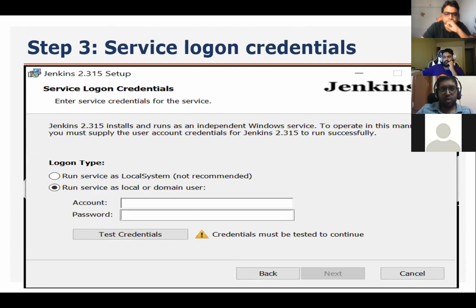Here, logon type, I mean, you can run as a service at local system, and here you can give any password, whatever you want to give. Account name is the user ID kind of thing, here the password, and you need to test these credentials. So test it here, then the next button will be activated once you click on test credentials.